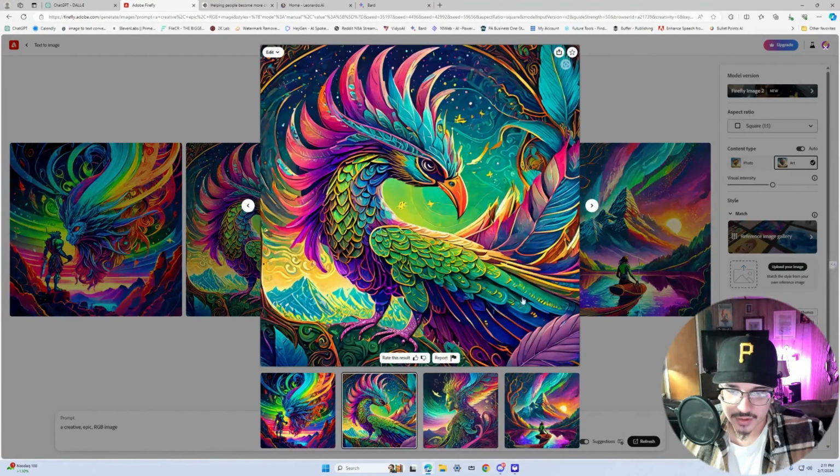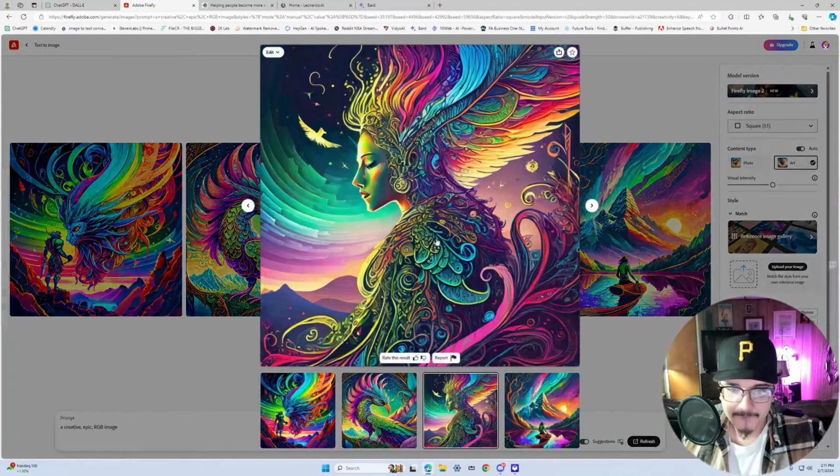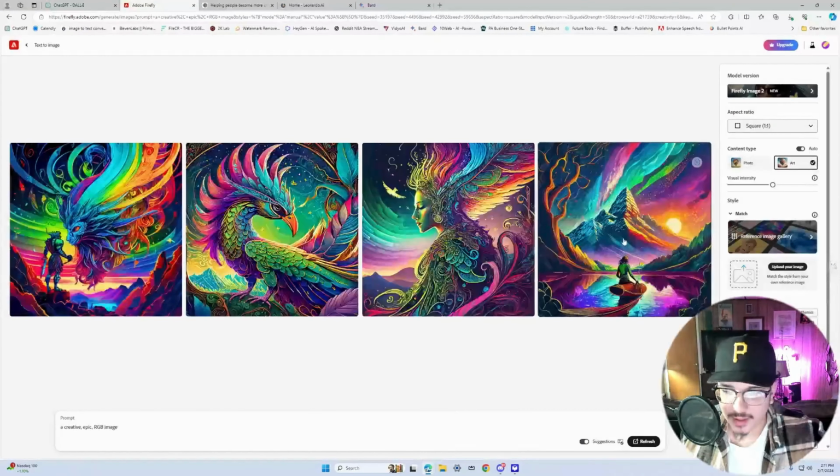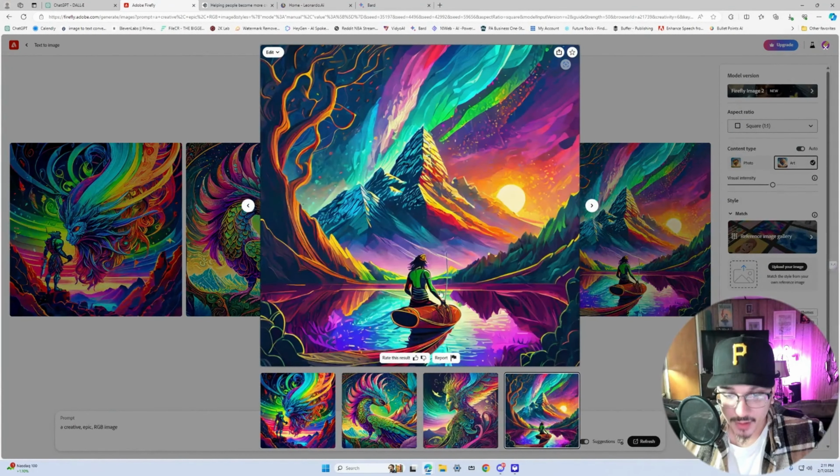Nice colorful bird. I like it. Wow, I really like this image right here. It's a guy on a rowboat, some kind of boat with this background and the lake. I really like this image. You got the reflection of the mountains here.